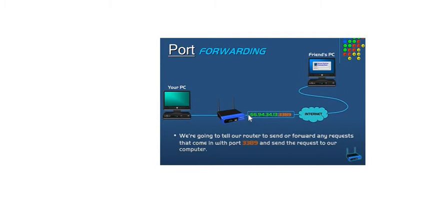This is the IP address of your broadband, not your system: 66.94.34.13 colon 3389. Let's put the port part aside and I will explain it. Just consider that 66.94.34.13 is the IP address of your broadband.